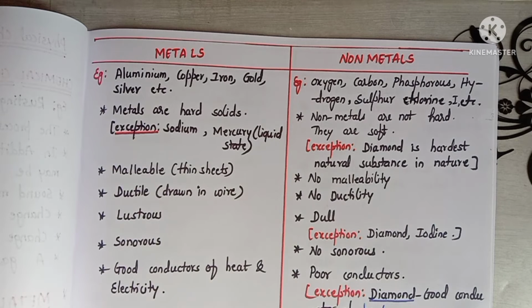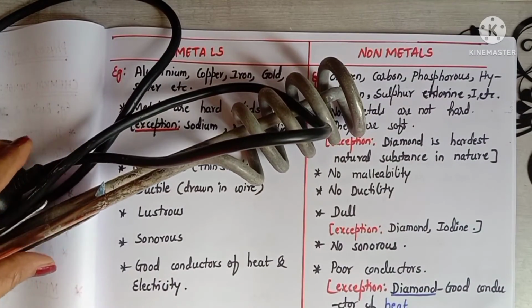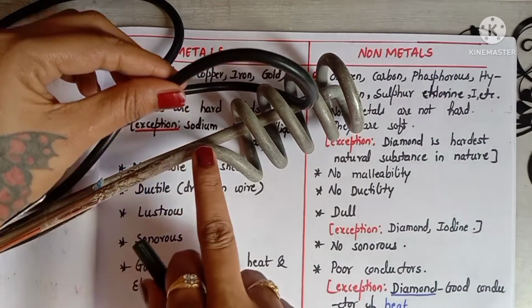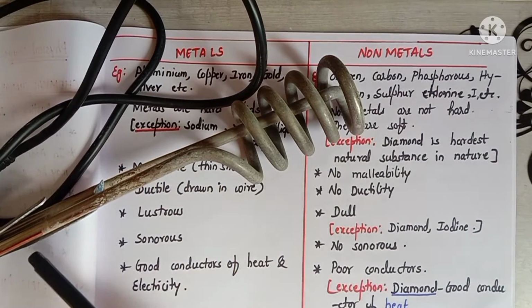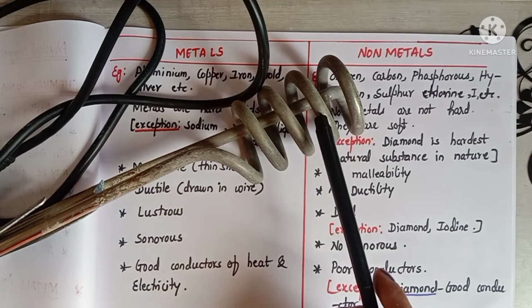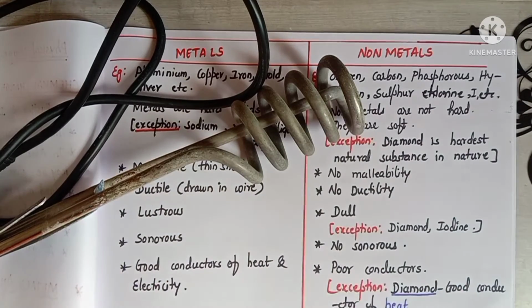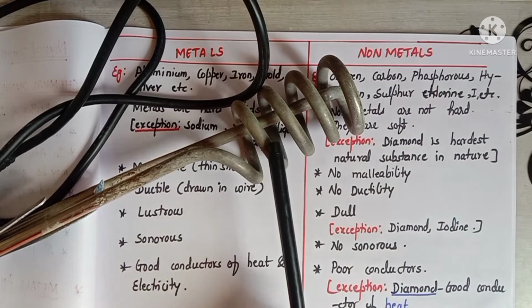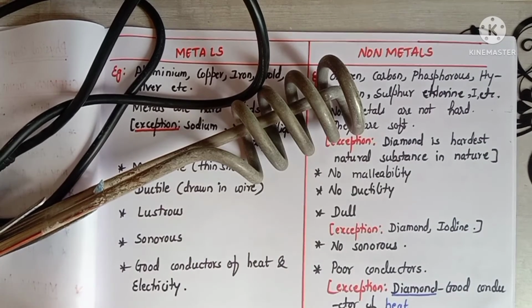Here metals are good conductors of heat and electricity. Many of you may have seen a water heating coil like this one, right? Here this coil is made of nichrome and the nichrome is made of nickel and chromium. So from this water will be heated.